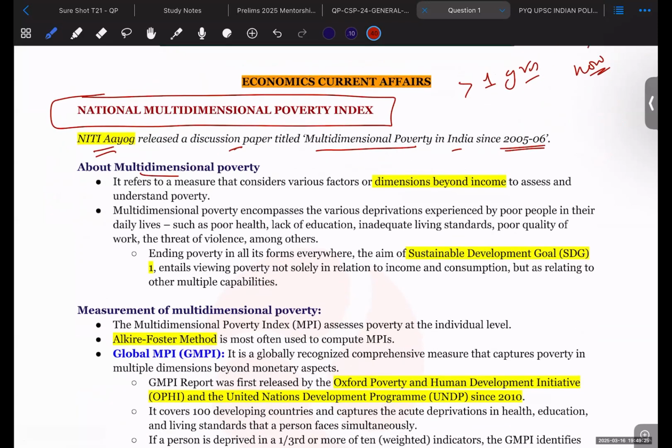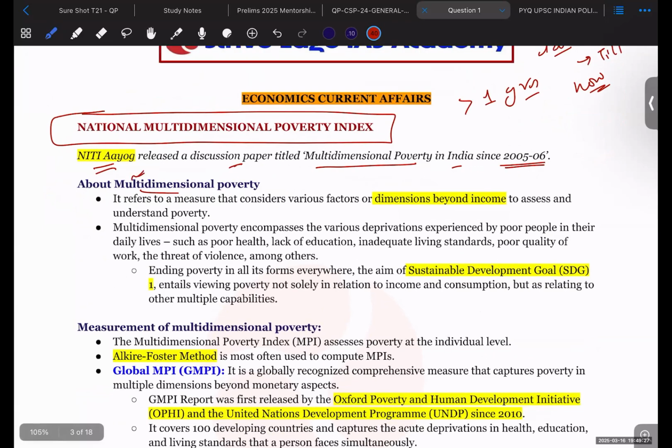Before going to multidimensional poverty, we should know what poverty is. Poverty is nothing but a state of deprivation. If a person is deprived of something, it may be related to hunger.